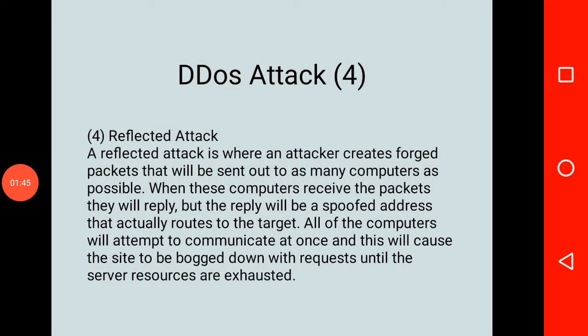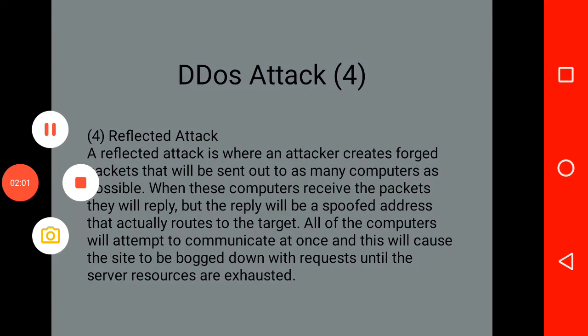Next is the reflected attack. A reflected attack is where an attacker creates forged packets that will be sent out to as many computers as possible, right? And all of the computers will attempt to communicate at once, and it will cause the site to be bogged down with the requests until the server is exhausted.